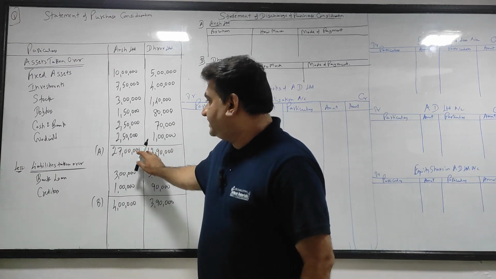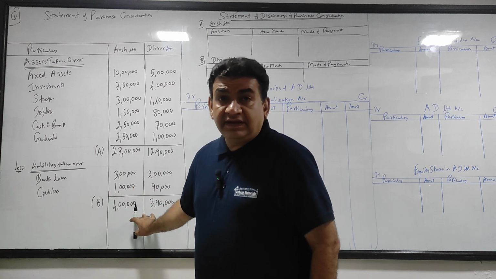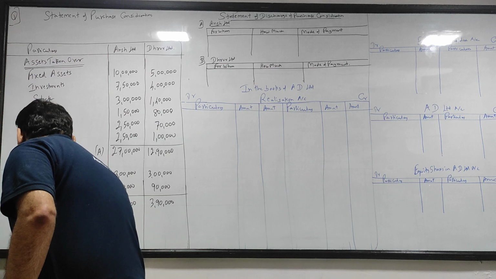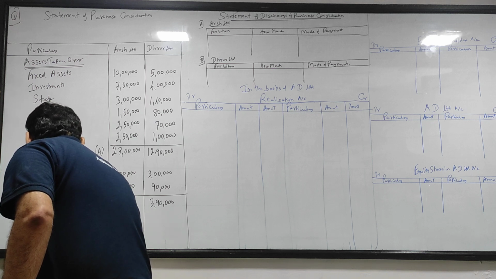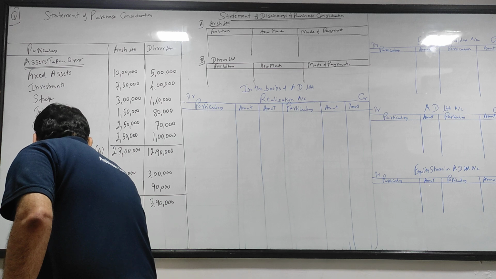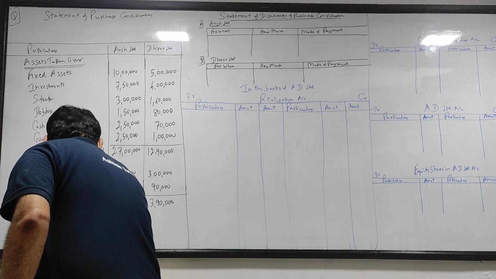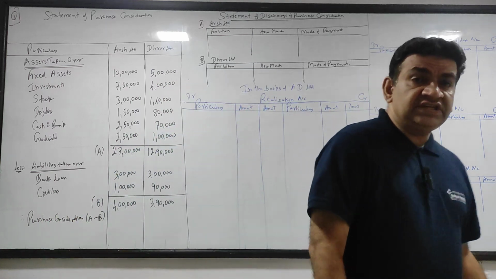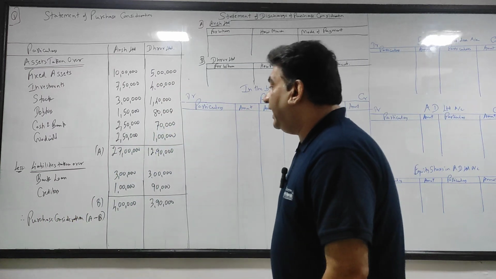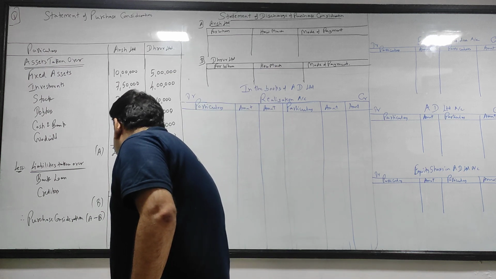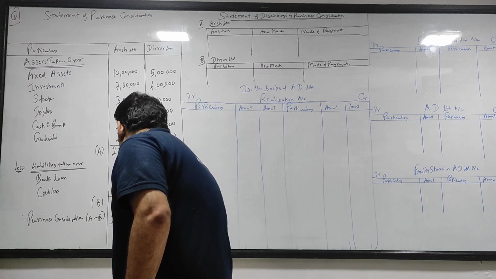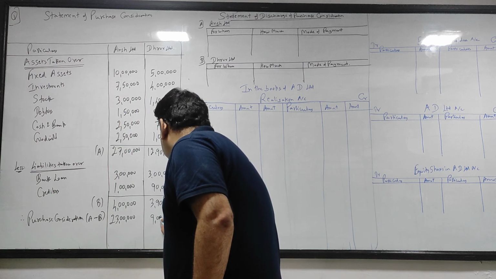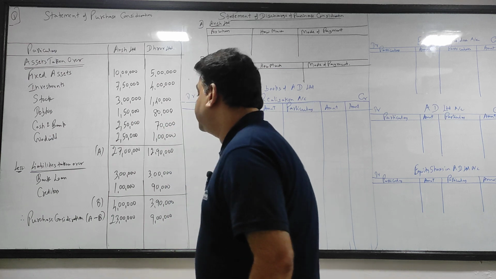Now, assets A, liabilities B. Therefore, the value of business, that is purchase consideration, will be A minus B. Your purchase consideration will be A minus B. 27 लाख में से 4 लाख को माइनस करो, 23 lakhs, 1290 में से 390 को माइनस करो, that is 9 lakhs.